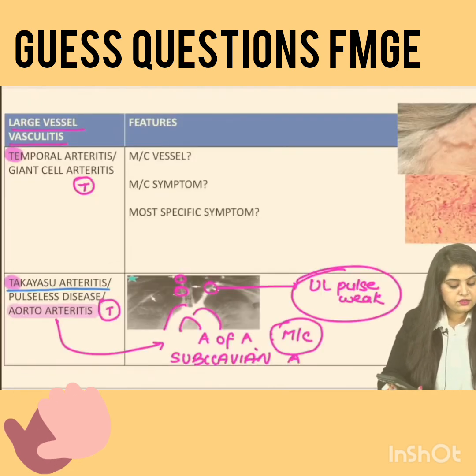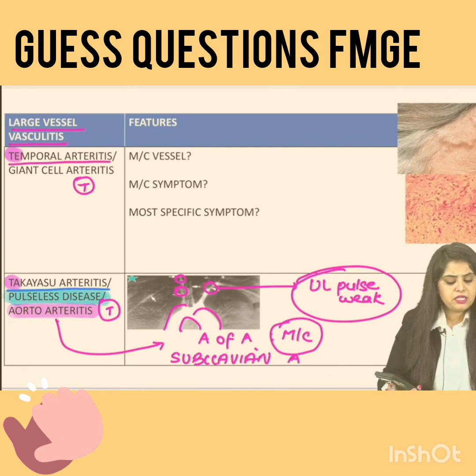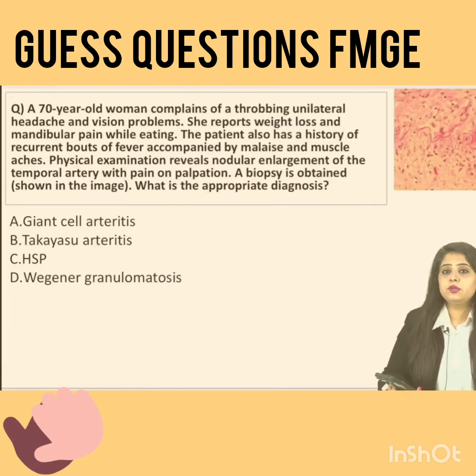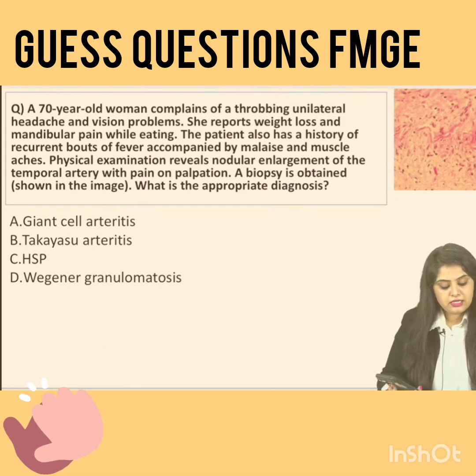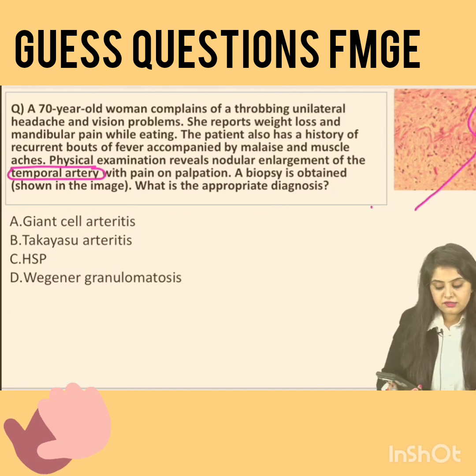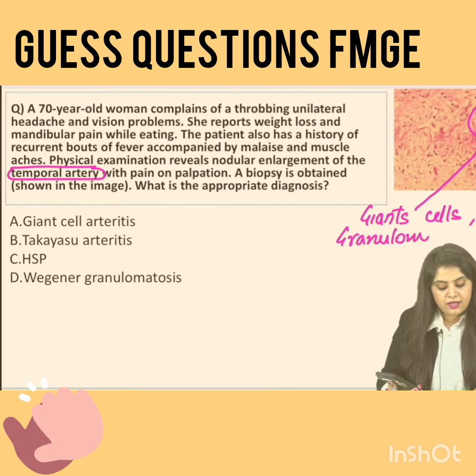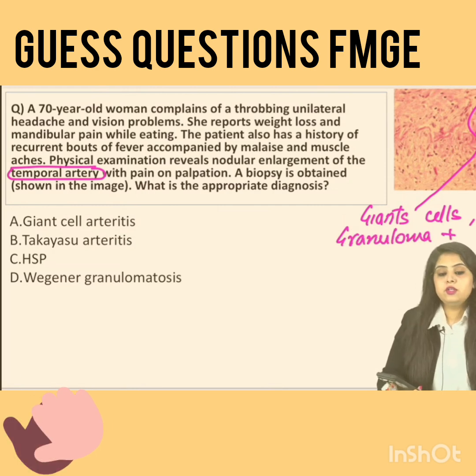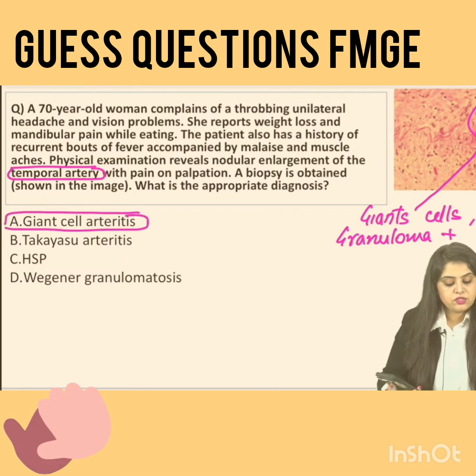What was the other name? Either Takayasu or aortoarteritis or pulseless disease. Why did all of you mark temporal arteritis in the beginning? I'll show you one question of temporal arteritis. I told you, two questions, one table. So how is a temporal arteritis question going to come? The temporal artery should have been mentioned. Second, they should have shown you some kind of giant cells. And giant cells means it is also going to have a granuloma, isn't it? So this is where you had to mark giant cell arteritis.